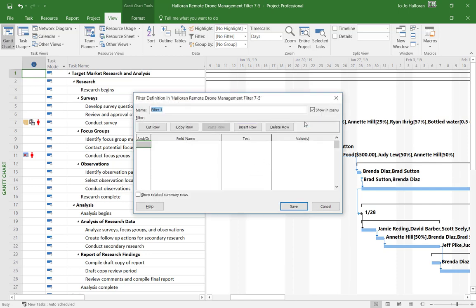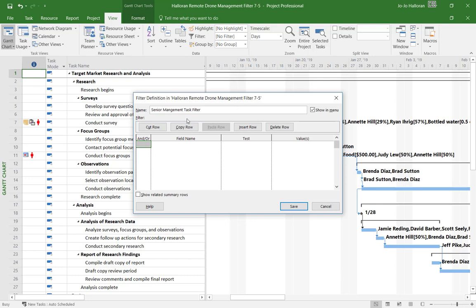So I'm going to go here into new, and I'm going to type the senior management task filter. Of course, you can name these anything that you want, but I would be really careful in the naming convention so that once you save these, and if you quickly wanted to go back in and look at this filter, it will be in the list, and then you can just quickly click on it and be able to see the data that you want to see, which is Frank and Judy's tasks.